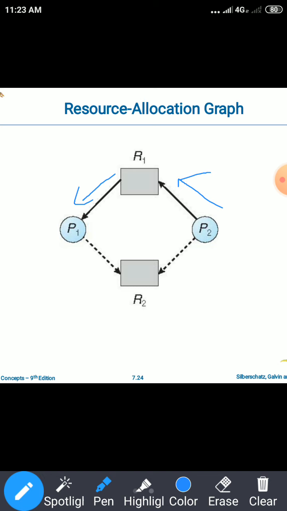In the deadlock avoidance algorithm, the main condition is that before the process begins its execution, it must declare how many resources it requires and how many instances of each resource it may require in future or during its execution.